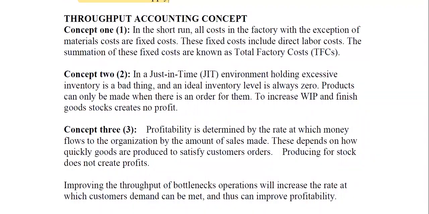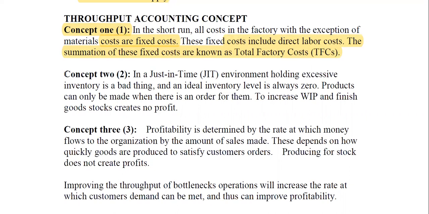Okay. So the first concept is that in the short run, all costs in the factory, with the exception of material, are fixed costs. We looked at this earlier on, and these fixed costs include direct labor costs. Are you getting it? So the summation of these fixed costs is known as total factory costs. That is labor, variable overheads, and fixed overheads. They are all known as fixed costs.